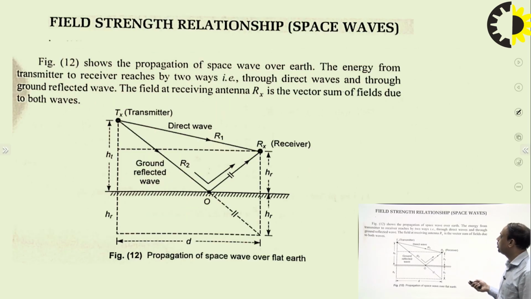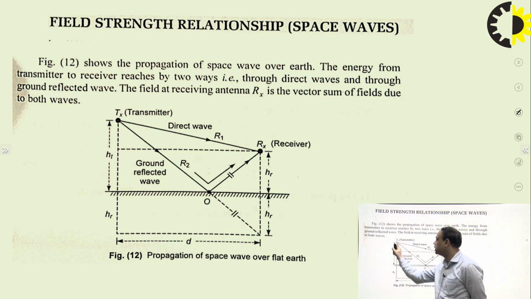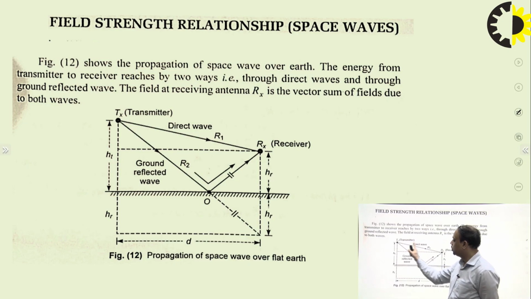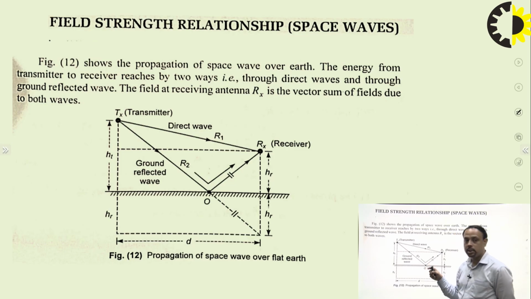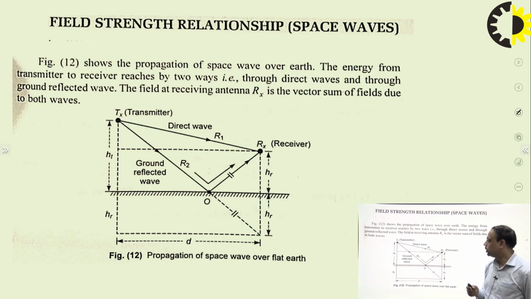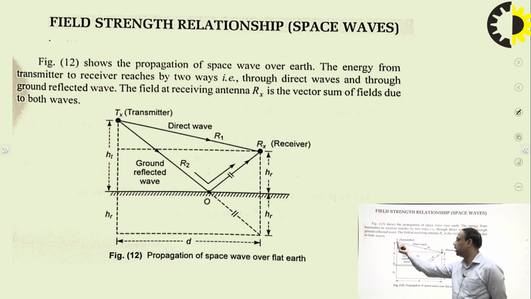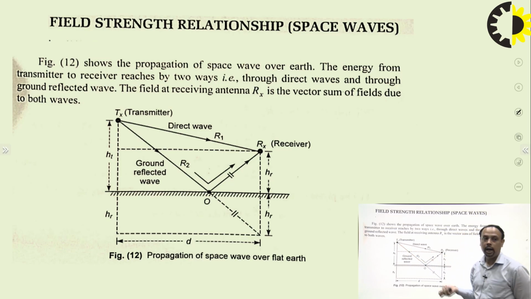Now the field strength relation of the sky wave. What happens if we transmit a wave from the transmitting antenna and it travels into space and reaches the receiving antenna? Some of the field strength gets absorbed by the atmosphere or by the channel, or due to reflection, some of the waves penetrate into the earth and lose their energy, and a phase shift also exists when the wave is reflected from the earth's surface. So here we can calculate the amount of electric field that is radiated from here and reaches the Rx point.